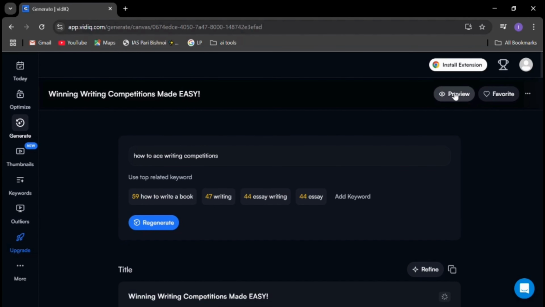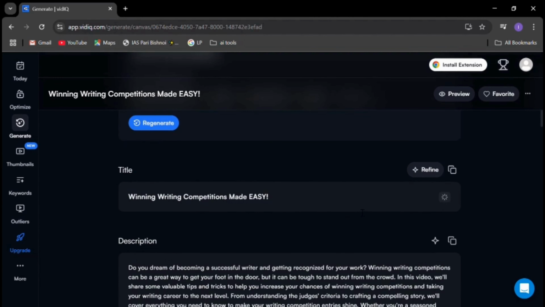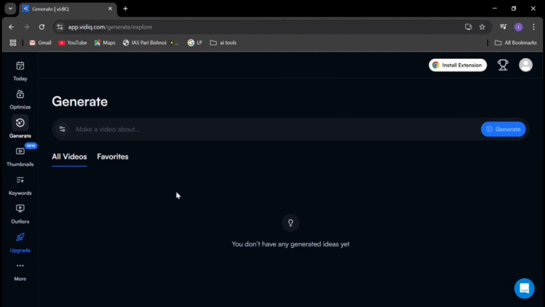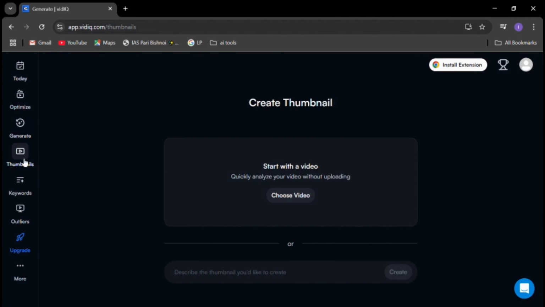Now, let's take a closer look at the thumbnails. The first one isn't so perfect, but don't worry, you can edit it. Just change the photo, text, or the overall design in general to fit according to your style. No worries for the thumbnail, we'll see it later. It's so intuitive and saves tons of time. And that's it for generating a video idea and its related content. Super straightforward and highly efficient.